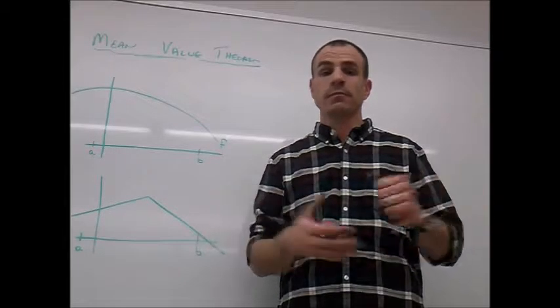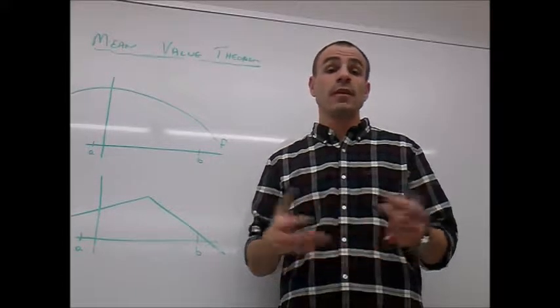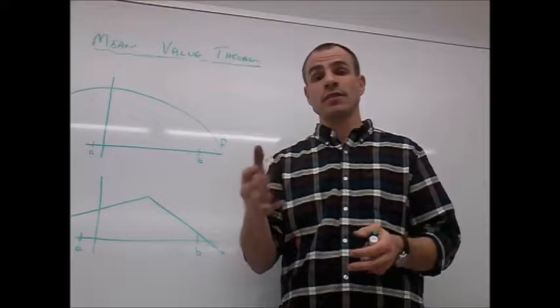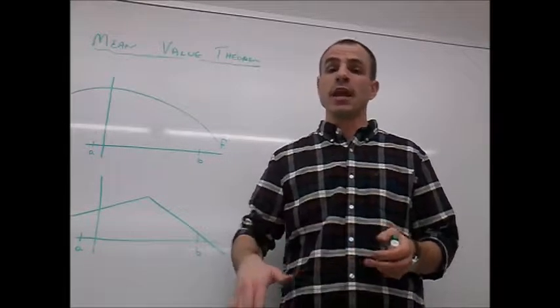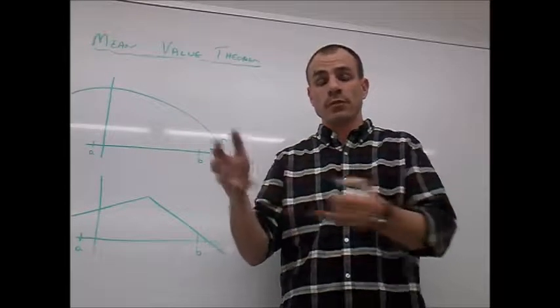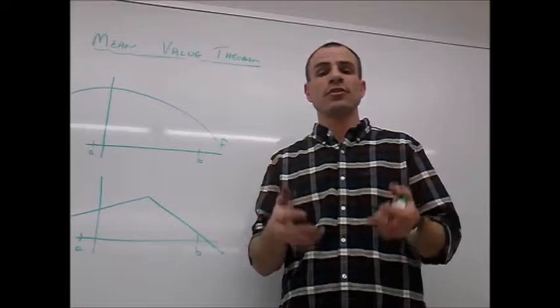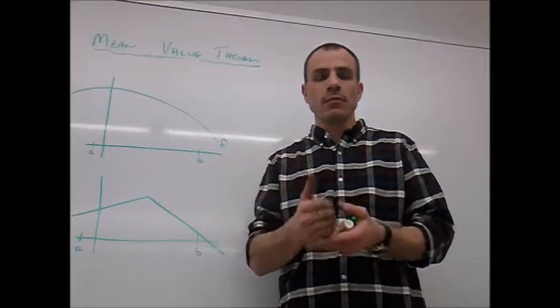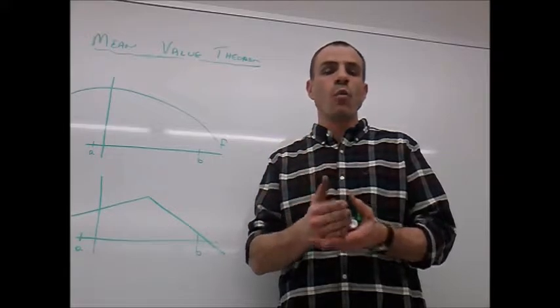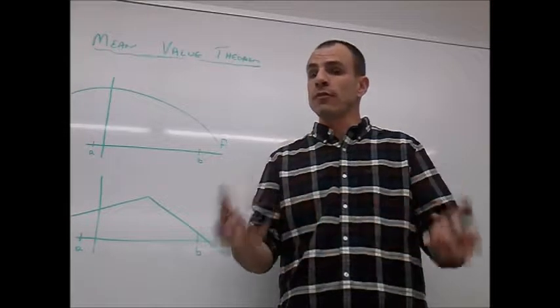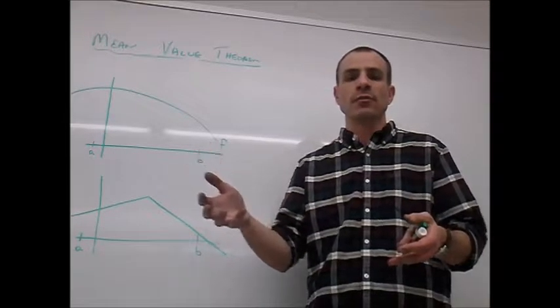What do you think? And the answer is yes. If your average is 53 miles per hour, and we had a continuous function here, that's what's happening with your speed, you had to actually have traveled 53 miles per hour for at least one instant. In all likelihood, you traveled more than 53 miles per hour more than once.